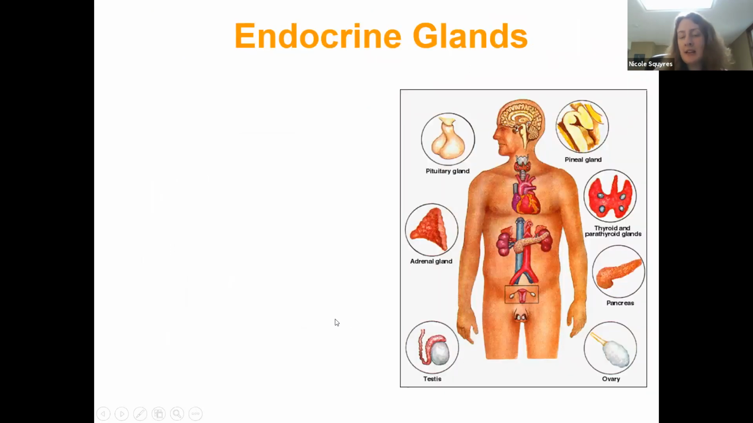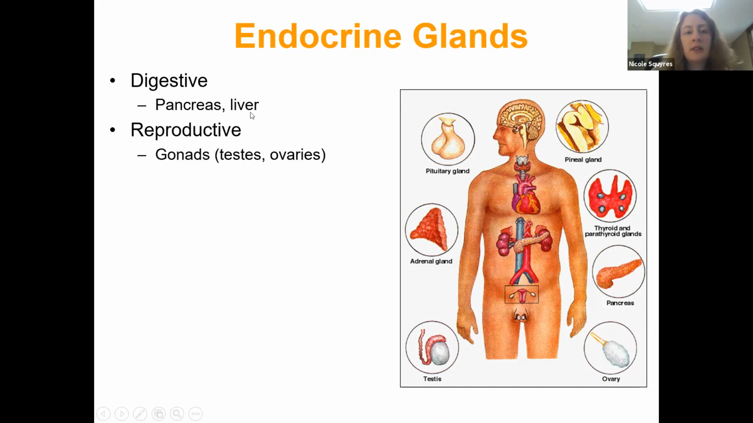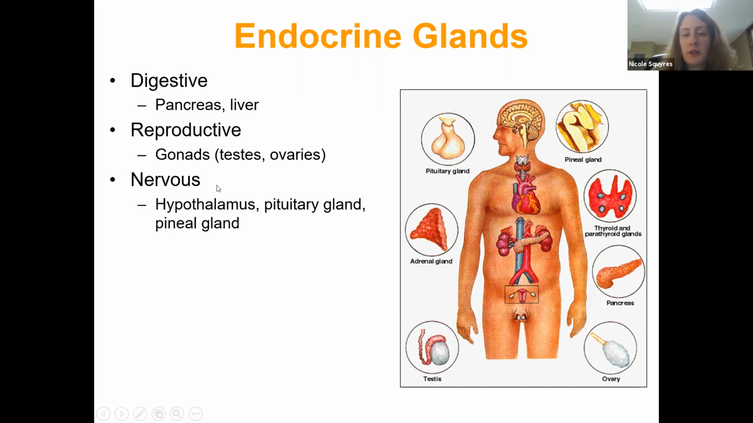So there are many endocrine glands, and many of these endocrine glands you will actually learn about in the second A&P course. So for example, in the digestive system, the pancreas and the liver are both endocrine glands. In the reproductive system, the gonads, which are in males the testes or in females the ovaries, are endocrine glands. Parts of the nervous system are also endocrine glands. So this is what we'll talk about in this lecture.